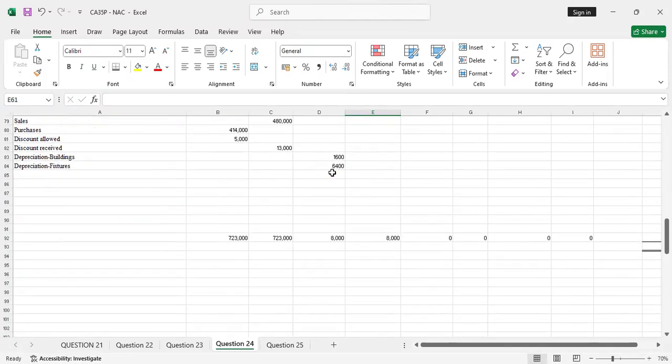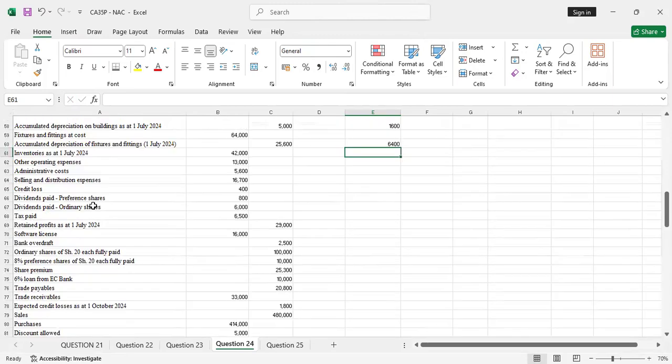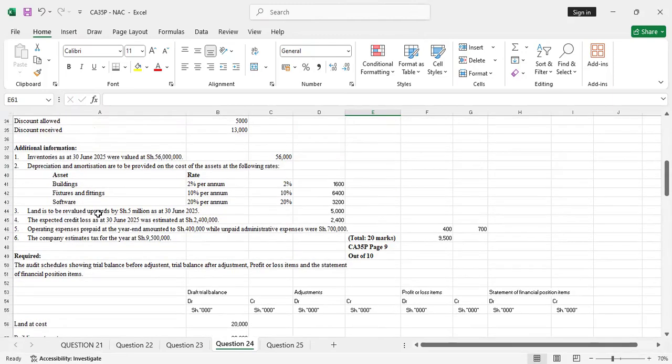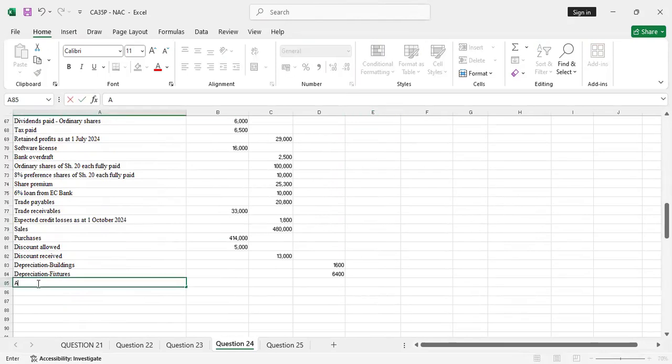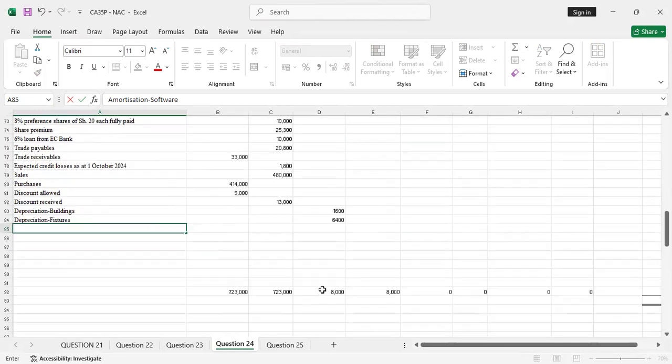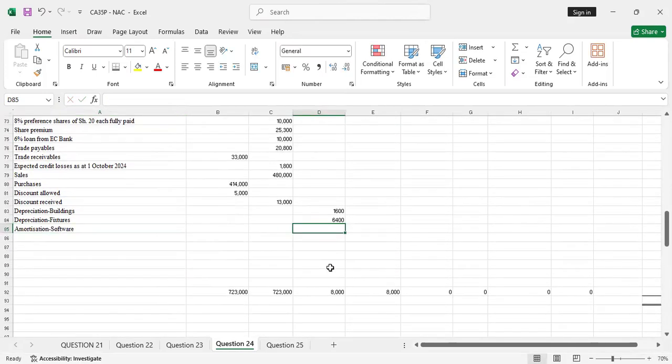We continue. The other one is software. So we'll look at the amortization. Say that you don't depreciate software. Amortization. And you say software. So you debit that amortization being an expense. Debit it here.